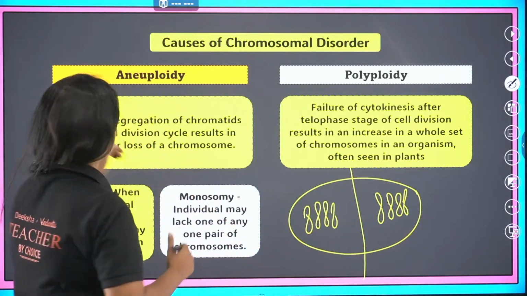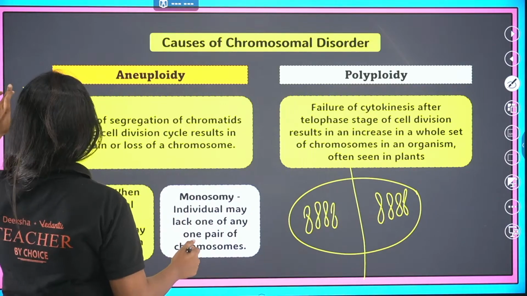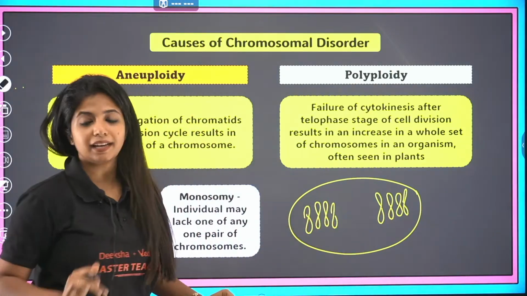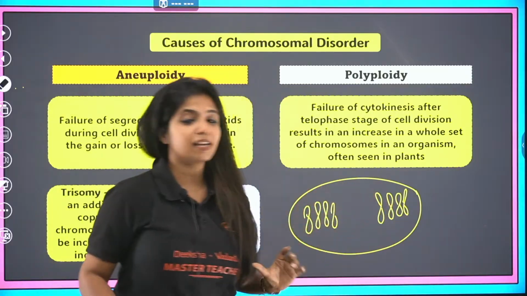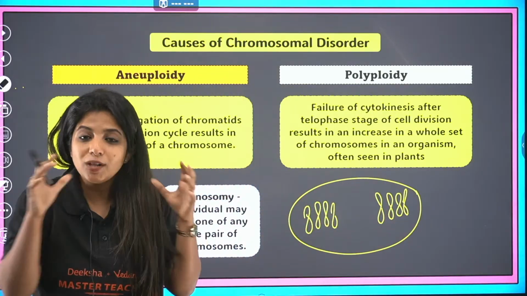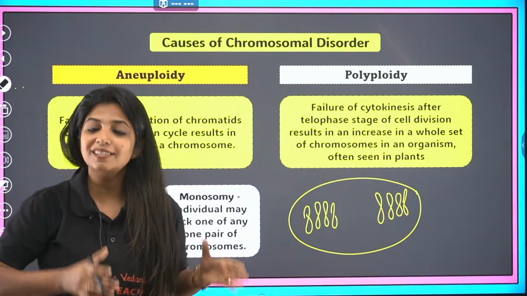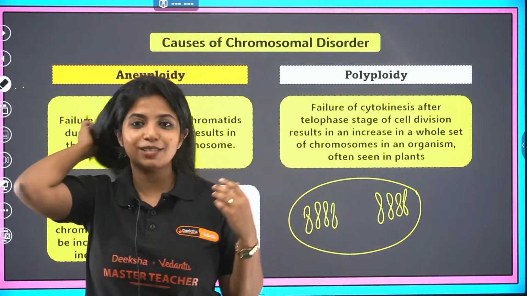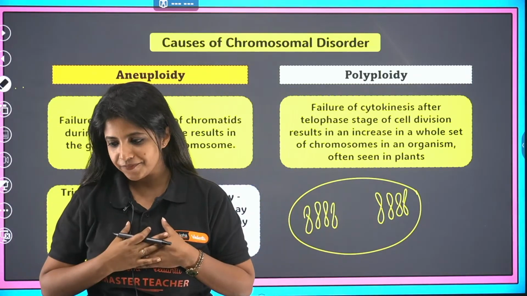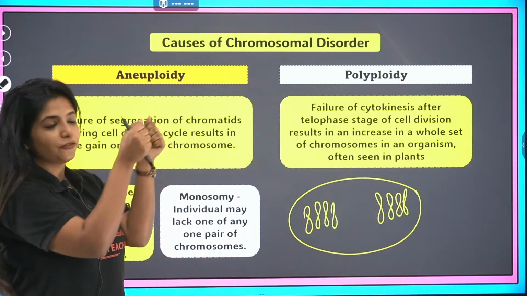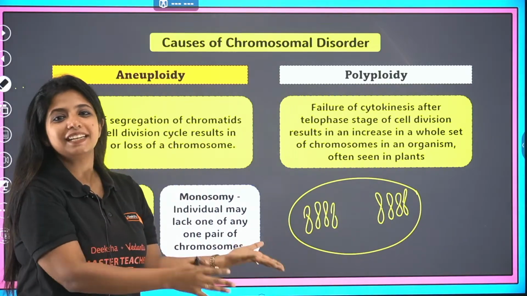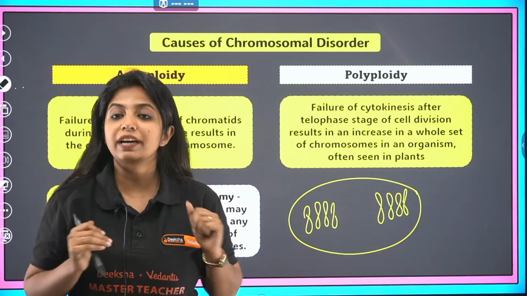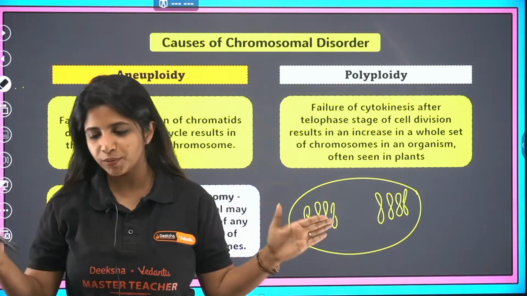Now, in that scenario, what is going to happen? You were supposed to have only one set of chromosome per cell, but now you have an extra set altogether. A whole set is extra over here. This is what you call polyploidy, and this is seen in the case of plants. This is not seen in our case. Here it was because of failure of segregation of chromatids, but here it's failure of cytokinesis, cell division, which is why you get a whole extra set of chromosome.